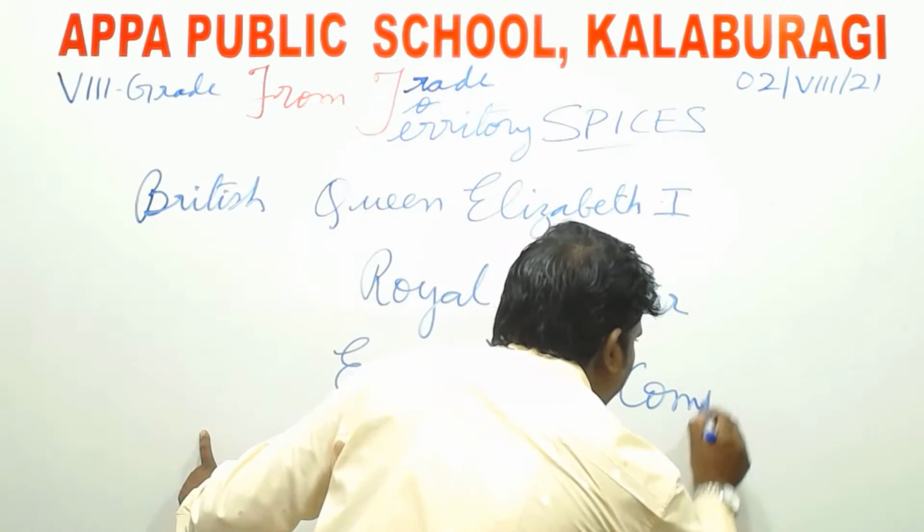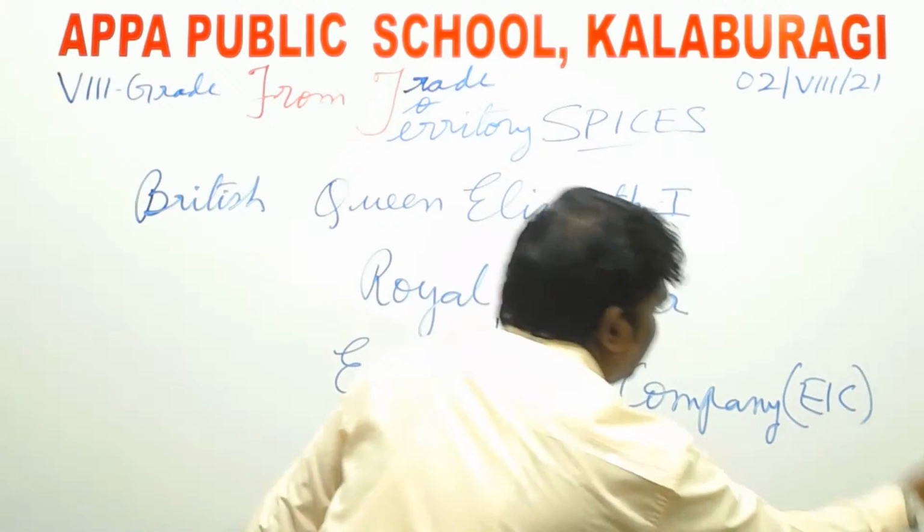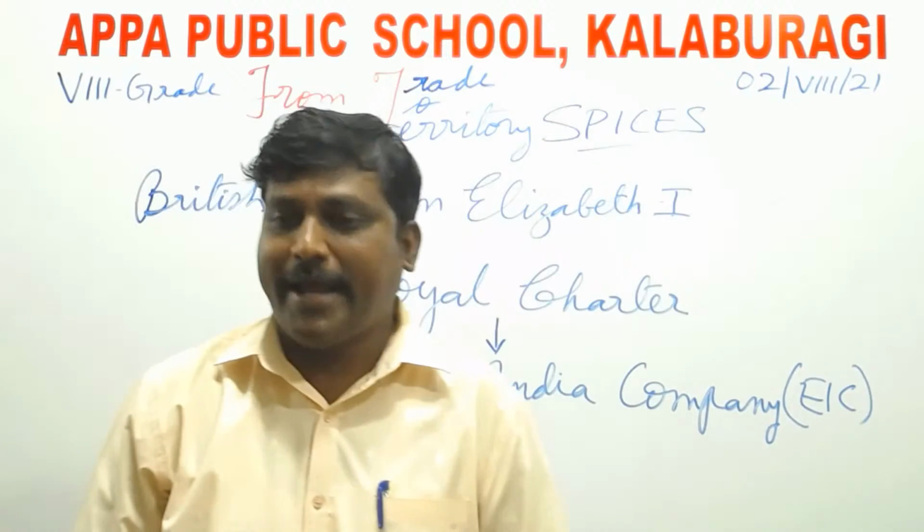So henceforth, this East India Company will be referred to as EIC in this context, right?